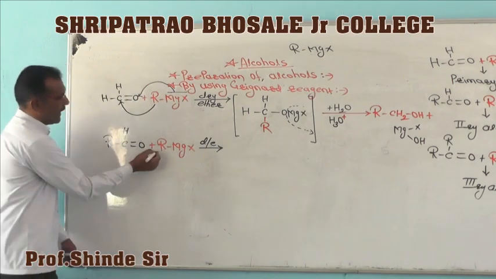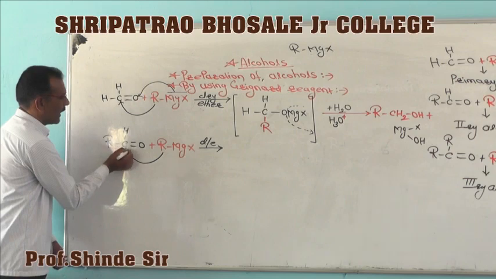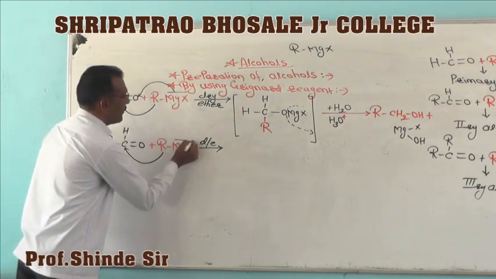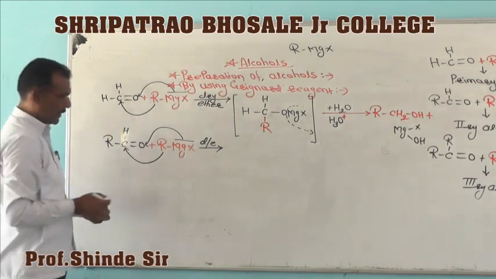So what happens, addition again. The alkyl group gets added on the carbonyl carbon, and MgX gets added on the carbonyl oxygen.